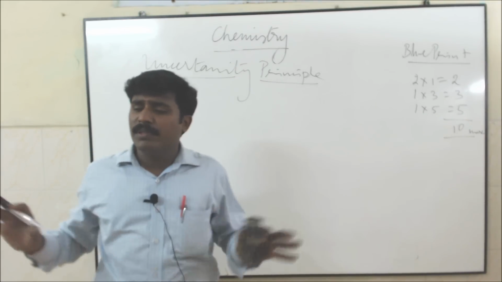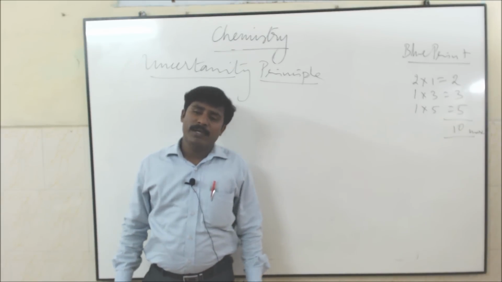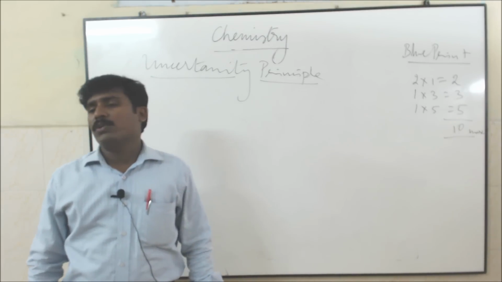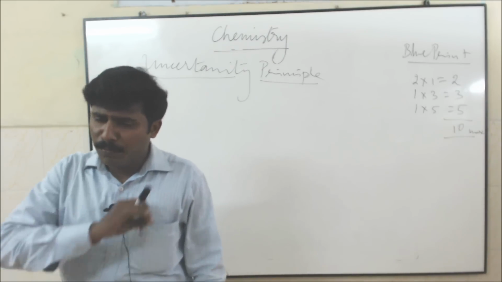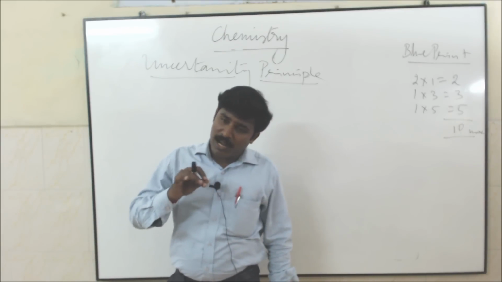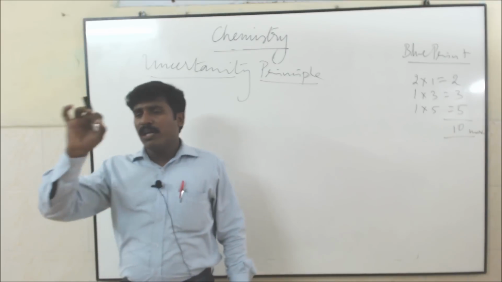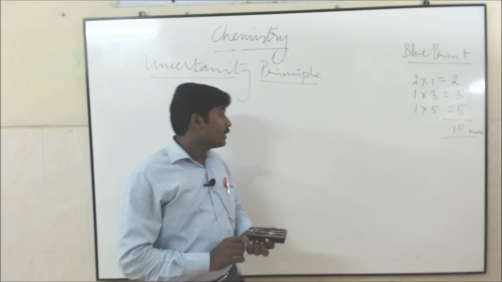It is impossible to measure simultaneously both the position and the momentum, which is nothing but velocity, of a microscopic particle with absolute accuracy or certainty.